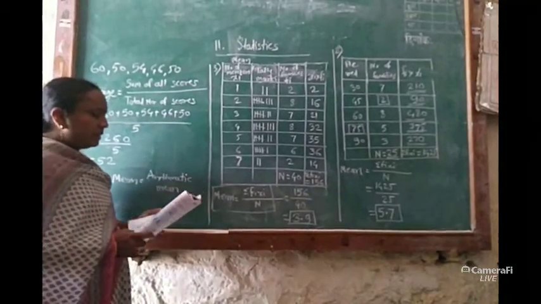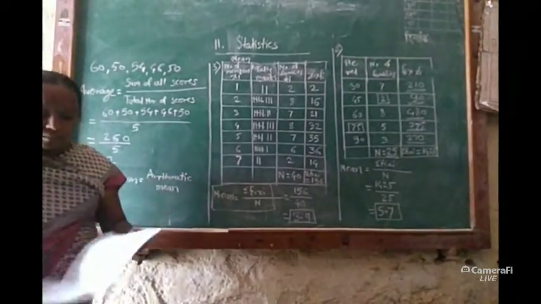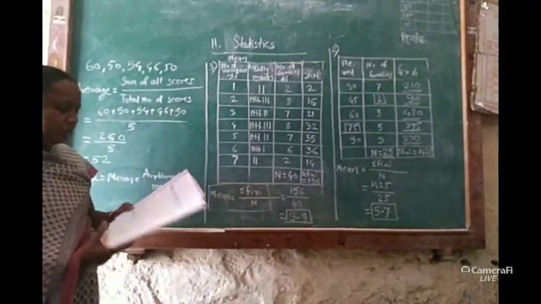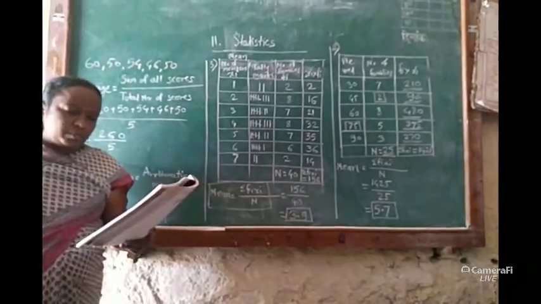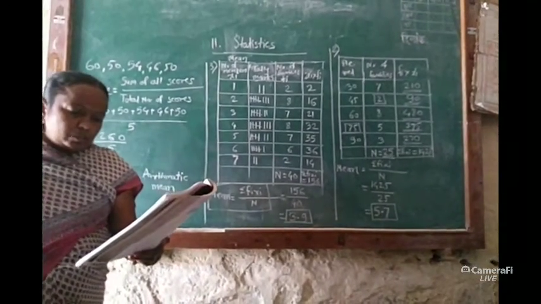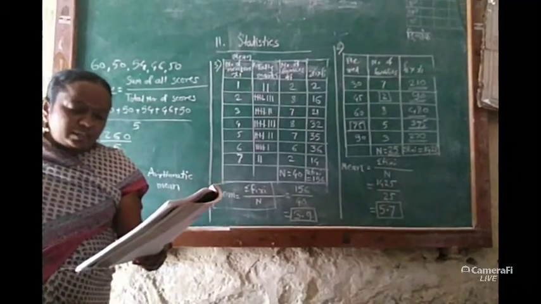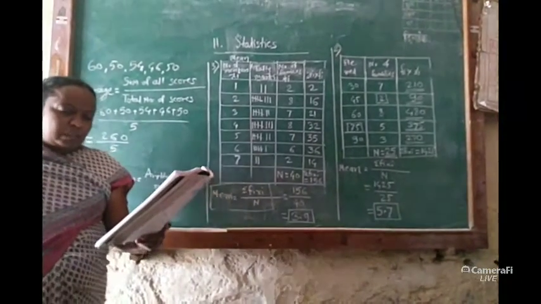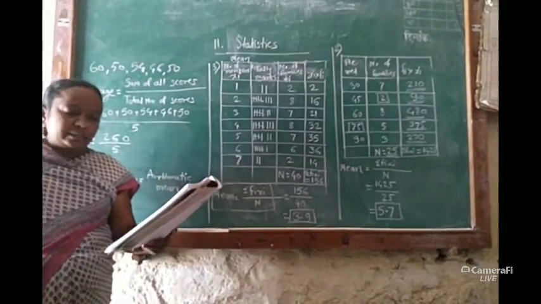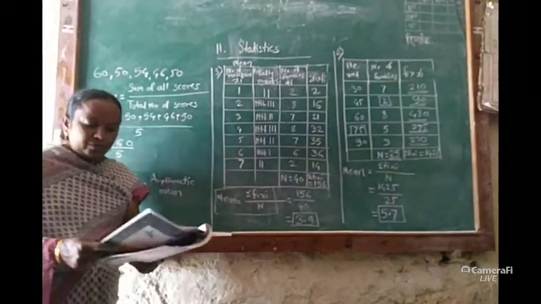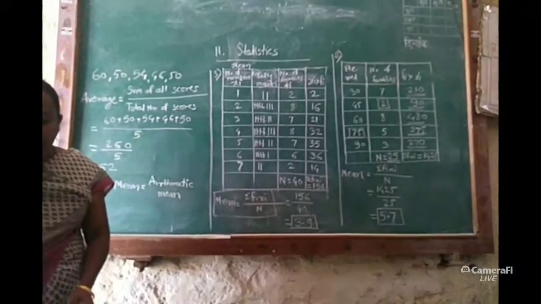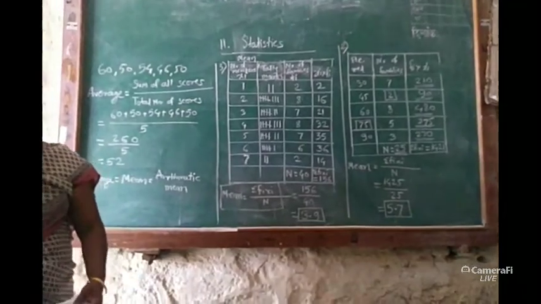Then I have taken the second example. Before it, see the first example from page number 69. They have given us a frequency table. We have to only complete the incomplete boxes given in the table. We have to find the value of n, that is the addition of the fi column, and in the last column write the multiplication product and then the addition, and we have to find the average of these numbers. You have to complete the first example. It's very easy. Then see the second example.